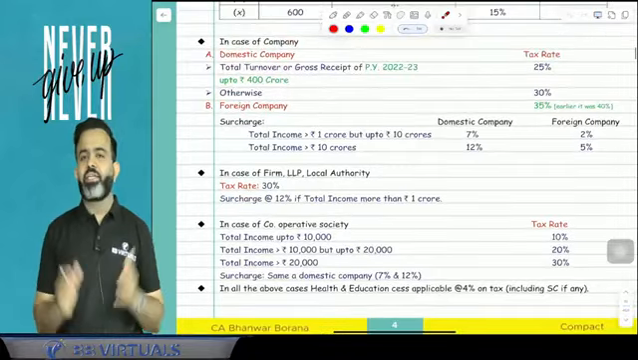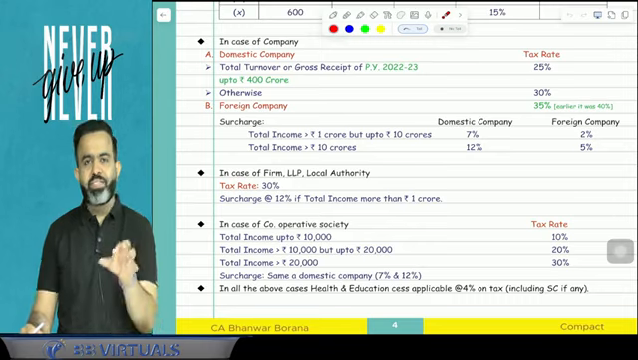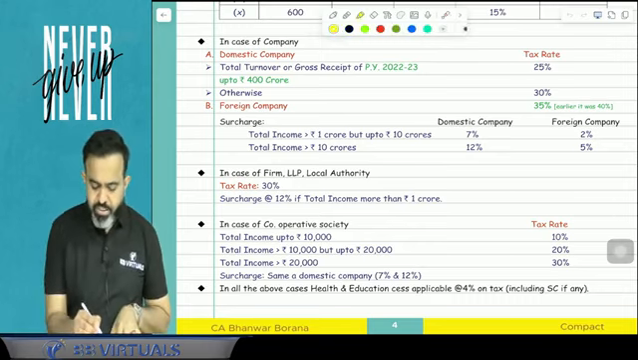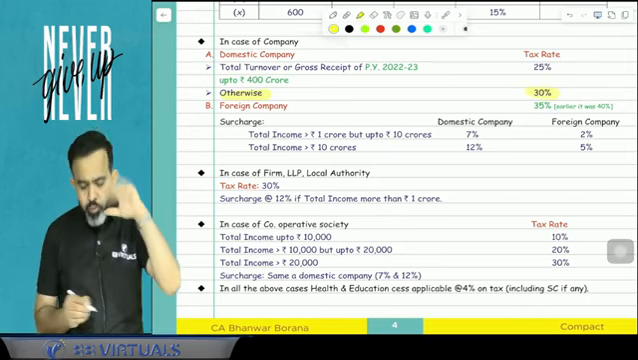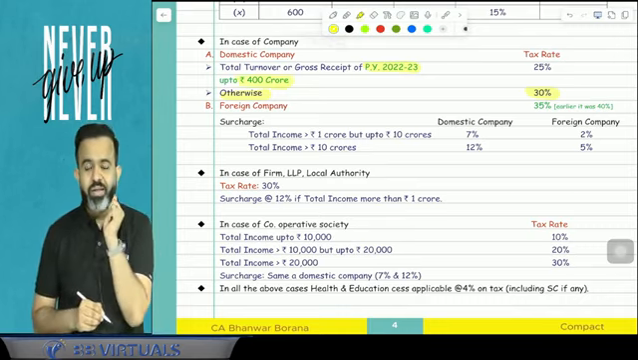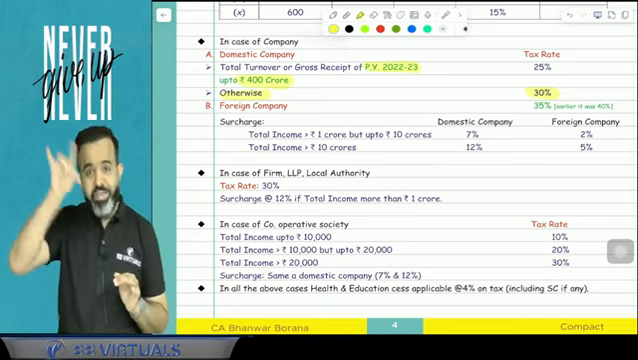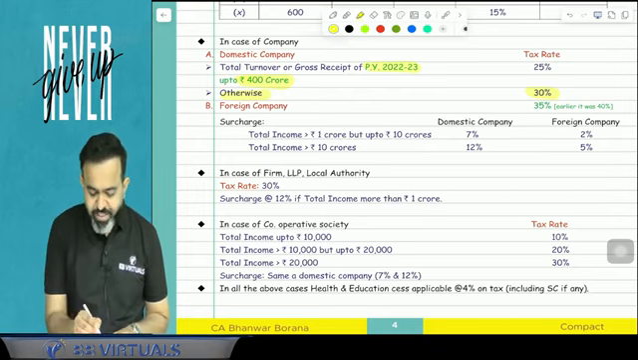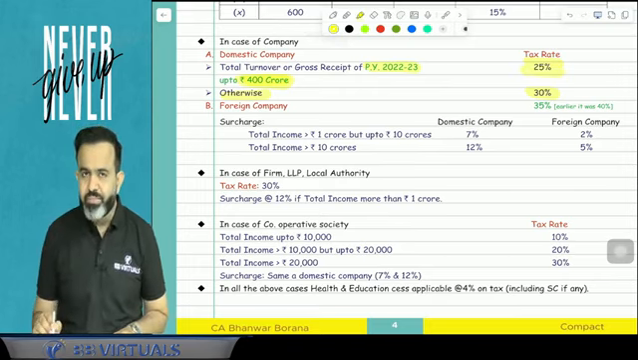Now guys, the next part is the tax rate for the company. There are two types of company: one is the domestic company and one is the foreign company. Remember, in case of domestic company, your tax rate is 30%. But for a domestic company, if the previous year 22-23 turnover is up to 400 crore, then the tax rate is 25%, when you are calculating tax for the previous year 24-25.